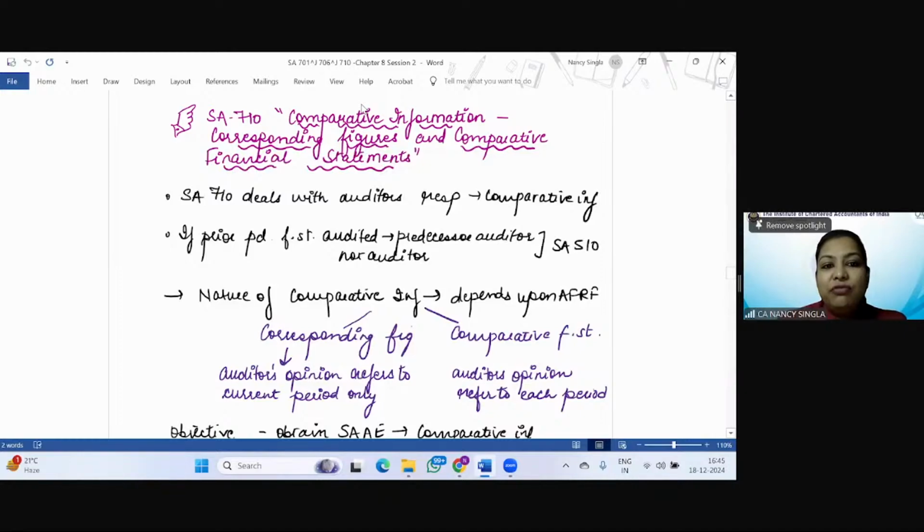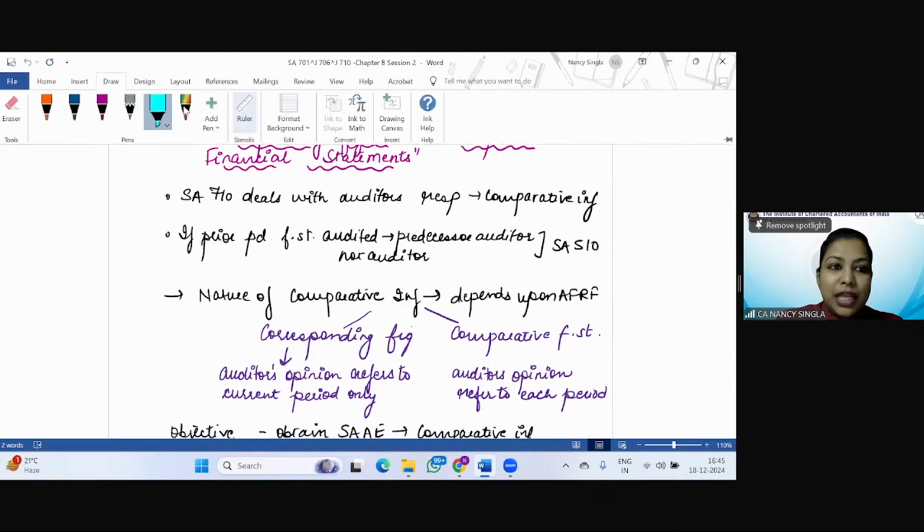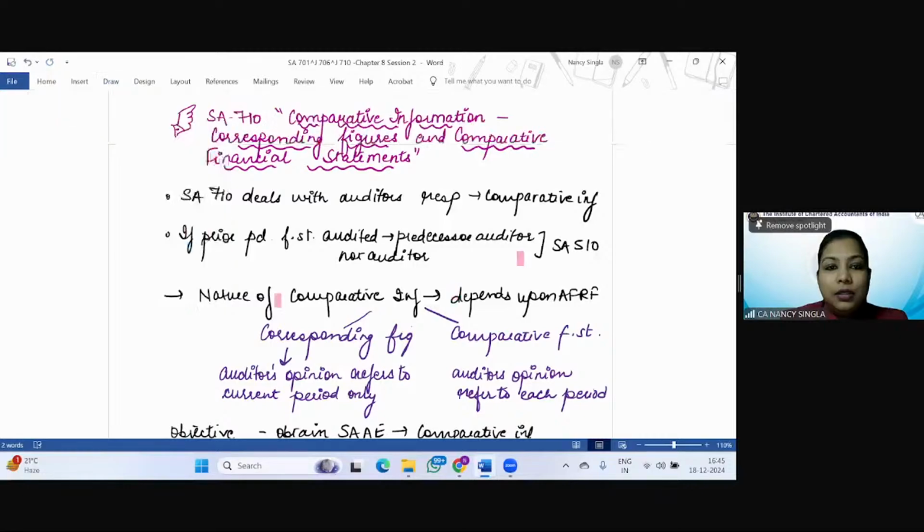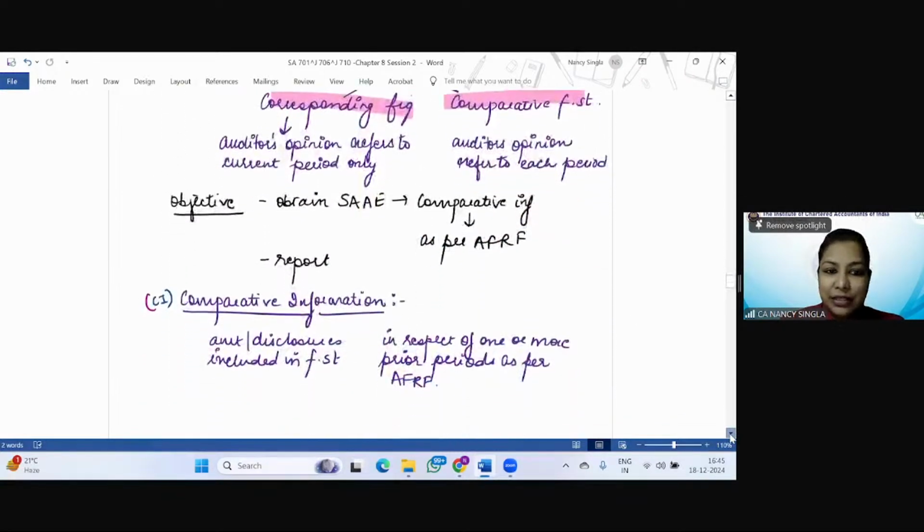So SA 710 deals with the auditor's responsibility with respect to comparative information. And see, comparative information can be of two types, which depends upon the applicable FRF. So whatever FRF is applicable, the type of comparative information will depend upon that, right? So comparative information can be either corresponding figures or comparative financial statements. So first of all, let us try to understand these three terms.